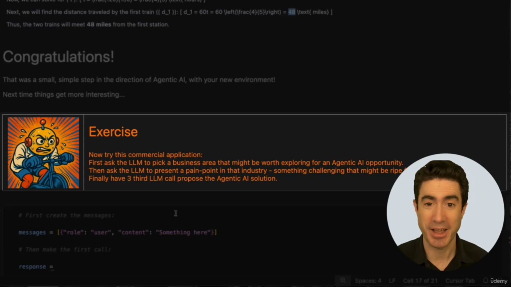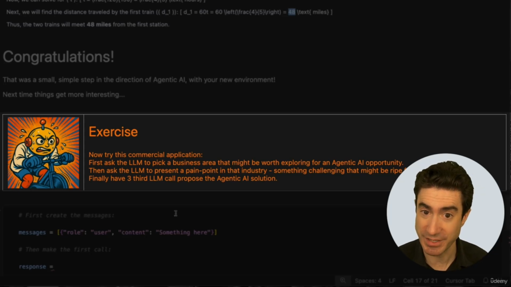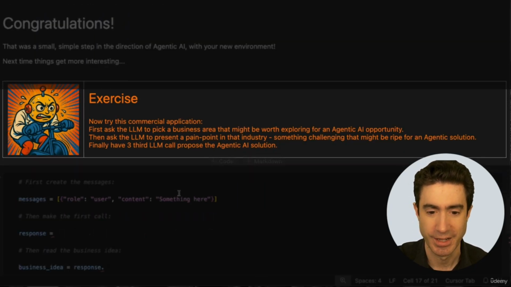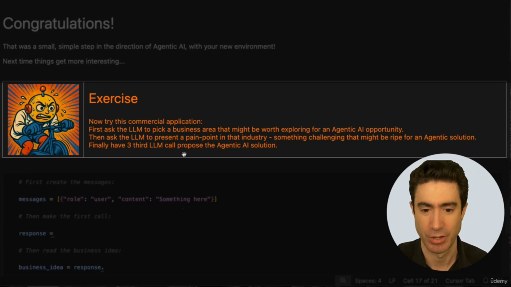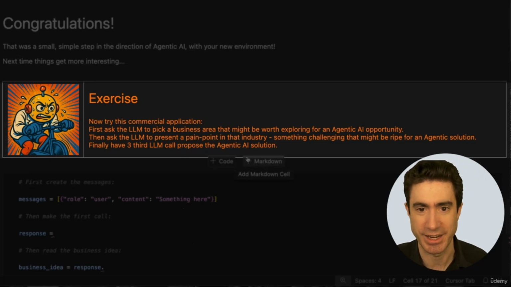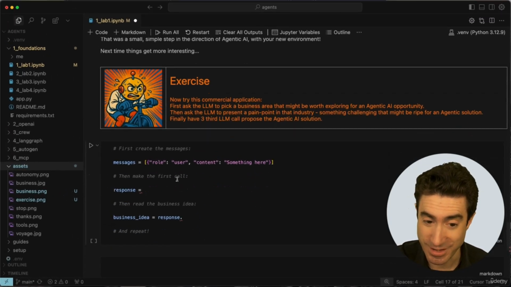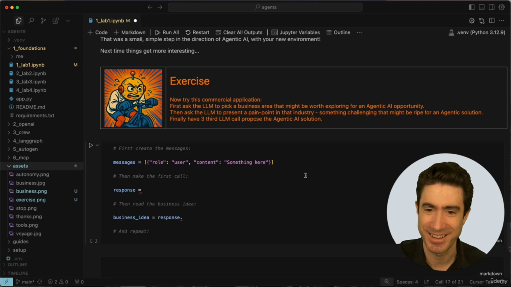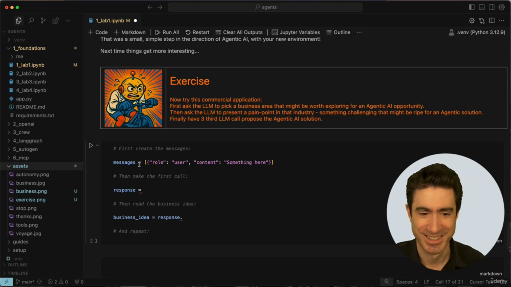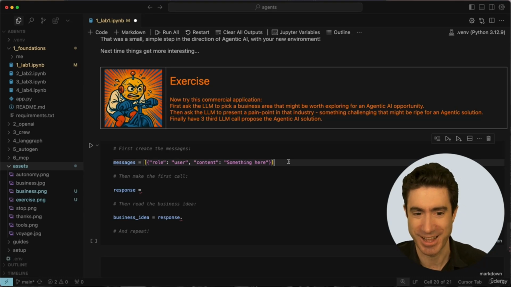Secondly, to identify a pain point in that business sector that it's decided on. And then it needs to explicitly explain what is that challenge that might be ripe for an agentic solution. And then the third step will be to actually propose an agentic AI solution to that problem. So I would like you in this empty cell here, probably assisted by Cursor, to go through and make this happen with 3 calls to LLMs.